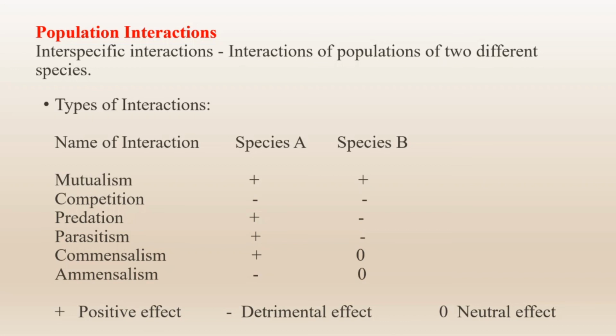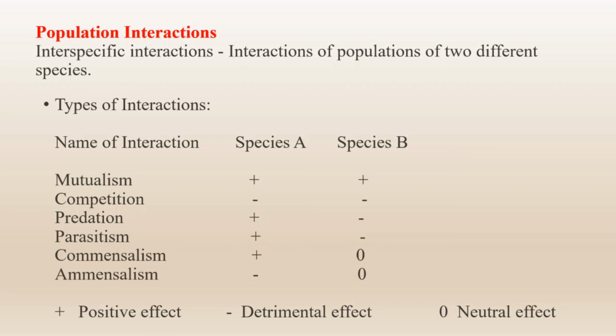The third one is predation. It is an interspecific interaction where one animal, which is strong and carnivorous in nature, kills another animal which is weak. The killer is called the predator, and the killed one is called the prey. Predator and prey are not always animals. Herbivores are predators of plants. Among plants also there are predators. Insectivorous plants like pitcher plants are predators of insects. In this case, the insects are prey.